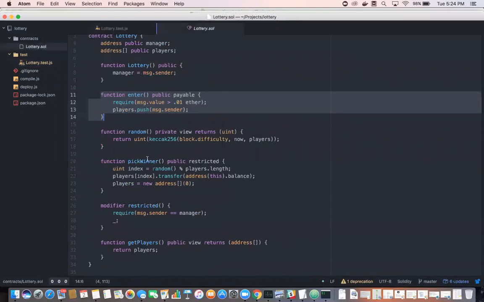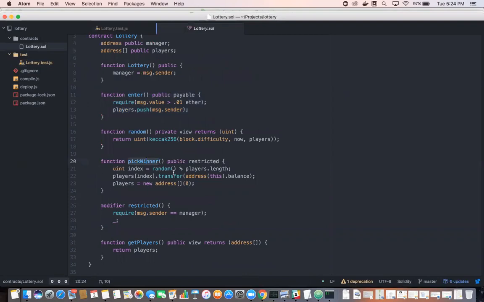Let me go to my pick winner function here. In particular, I want to ensure that if someone other than the manager attempts to call pick winner, an error should be thrown. So if some random person calls pick winner, I'm going to run the restricted function modifier, and that should kick us out of the function call. So let me give this a shot.